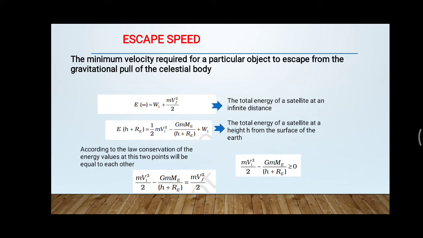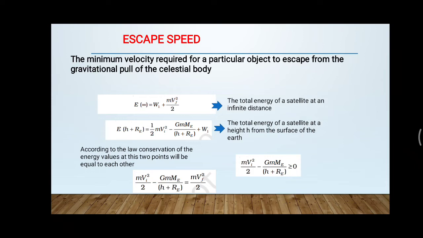Now here one thing you have to note: the mvf square by 2 value, that is the kinetic energy value at a point at infinity, should always be greater than or equal to 0. That energy value cannot be negative. So mvf square by 2 should always be positive, or it might be equal to 0.